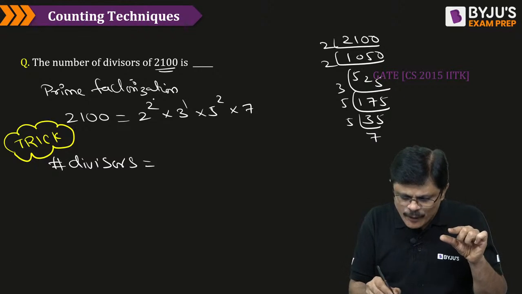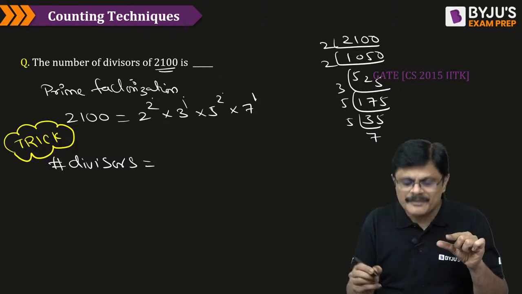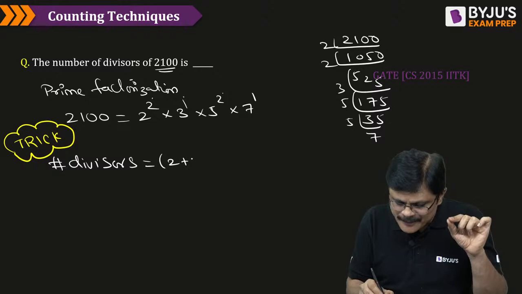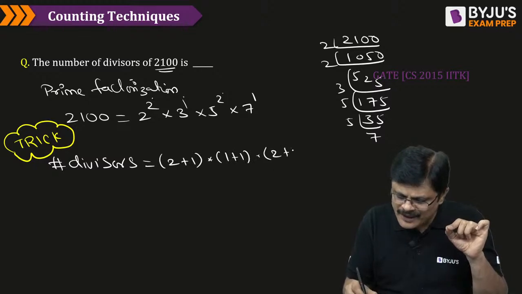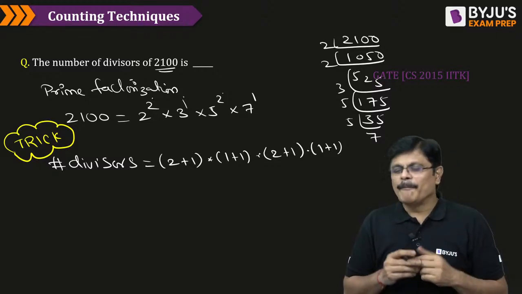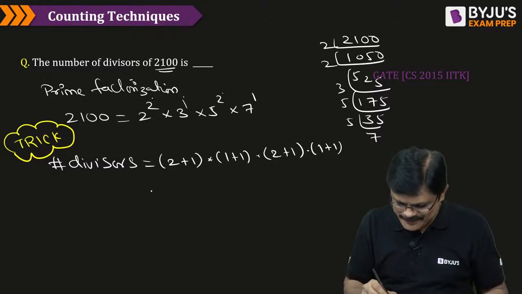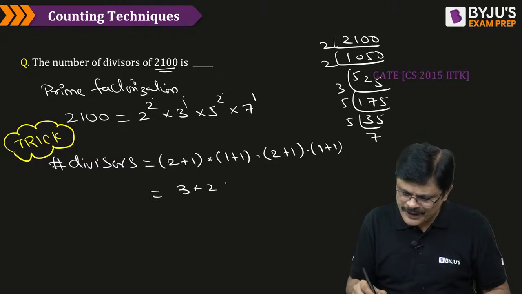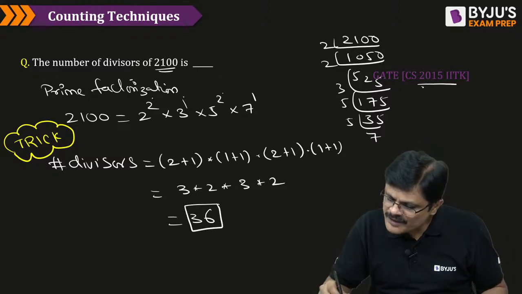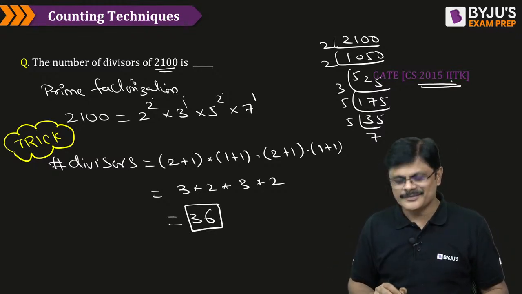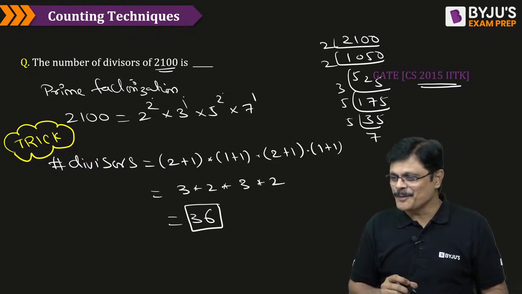The powers are 2, 1, 2, 1. For every power, add 1. Next power is 1, for that also you add 1. Next power is 2, add 1. Next power is 1, add 1. Multiply, you will get the required answer: 3 into 2 into 3 into 2. That is 36, my dear friends. It's a GATE question, 2015 IIT Kanpur. Very recent. Hope you understand.